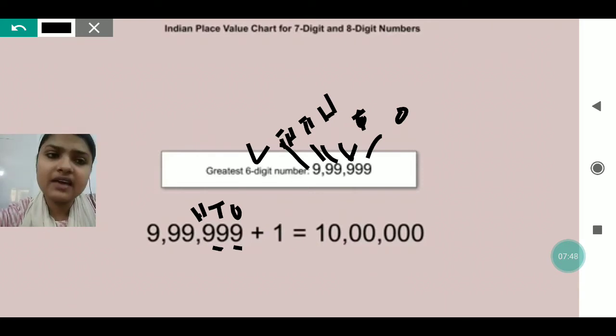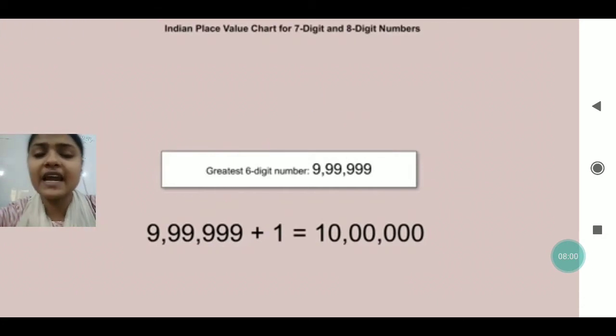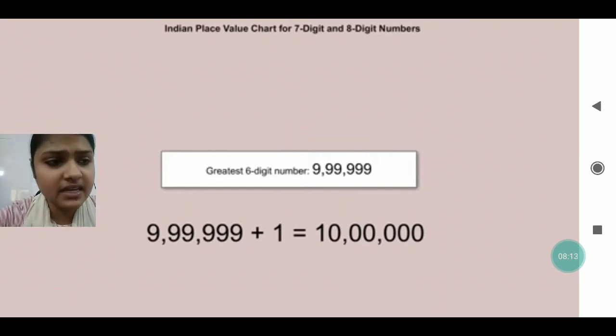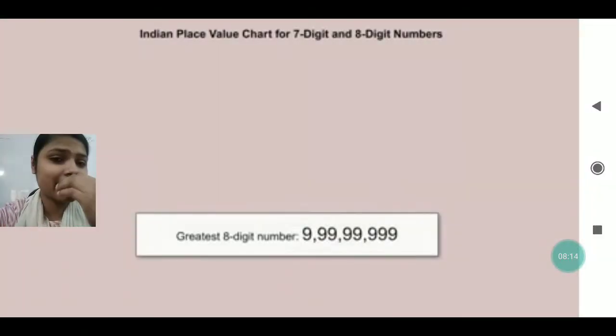I have already discussed in the first chapter that when we add 1 to the greatest number, the next smallest number comes. So if we do 9 plus 1, it will be 10, which is the smallest 2-digit number. In the same way, in this 6 times 9, if we add 1, we will get the smallest 7-digit number. In the same way, this is the 8-digit largest number.